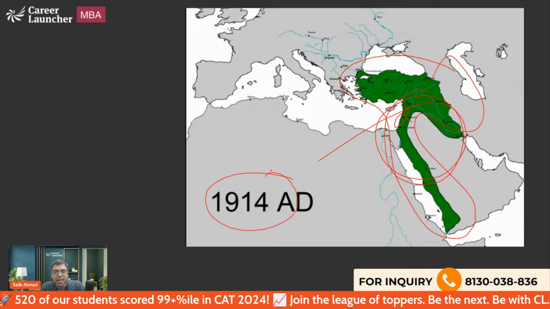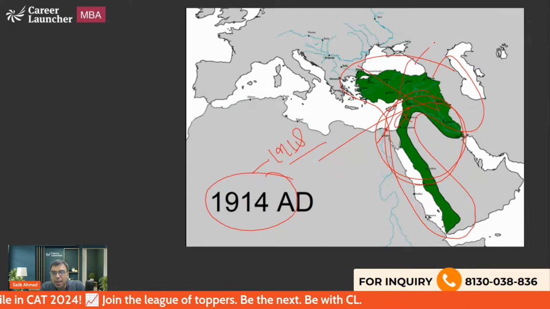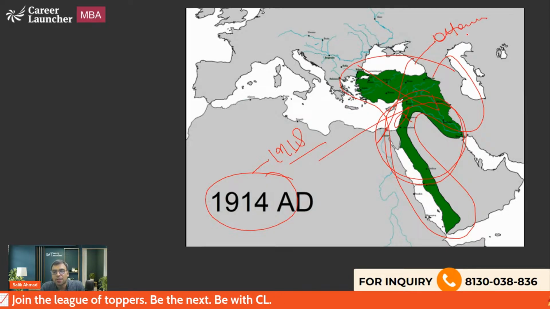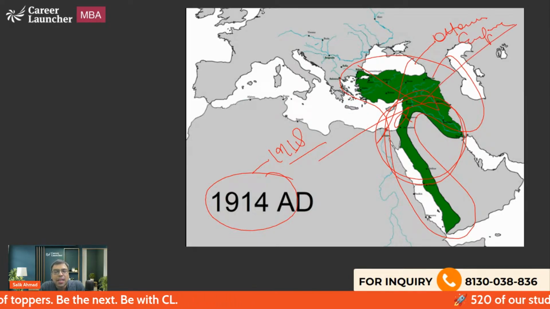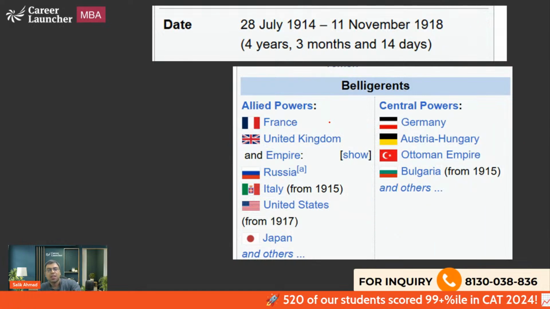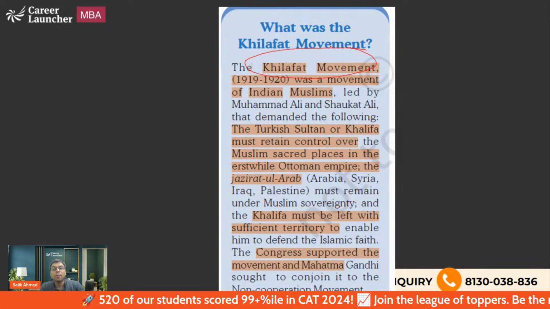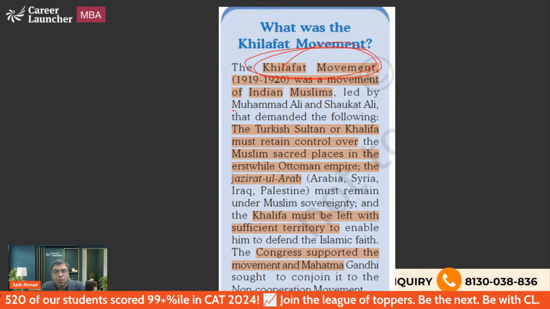So 1914 to 1918 was World War I. After that, this Ottoman Empire, which is shown in green color, collapsed. And they believed that the British, French, and these people were the reasons. That is why the Khilafat committee was formed in India to oppose the British, and the two main leaders were Muhammad